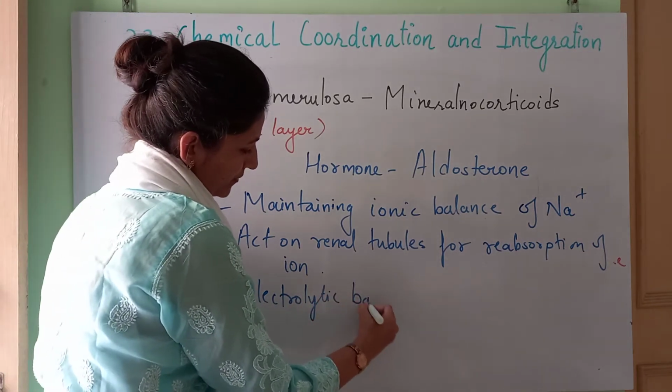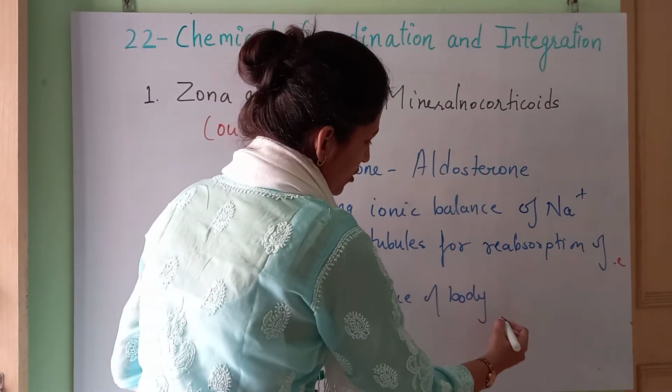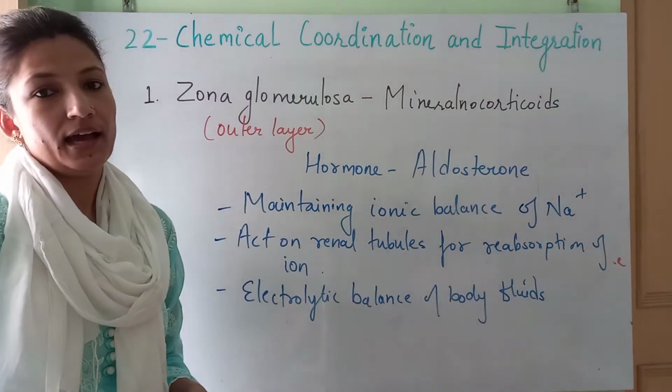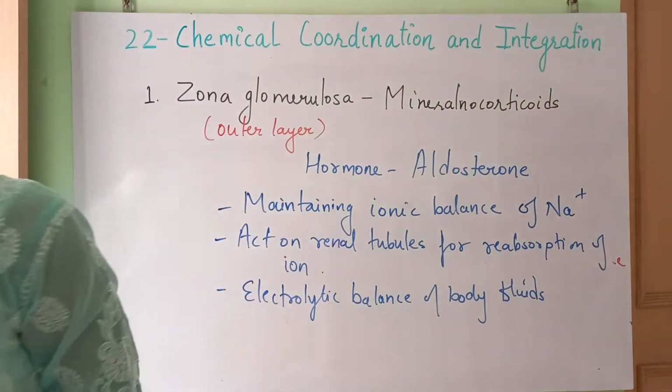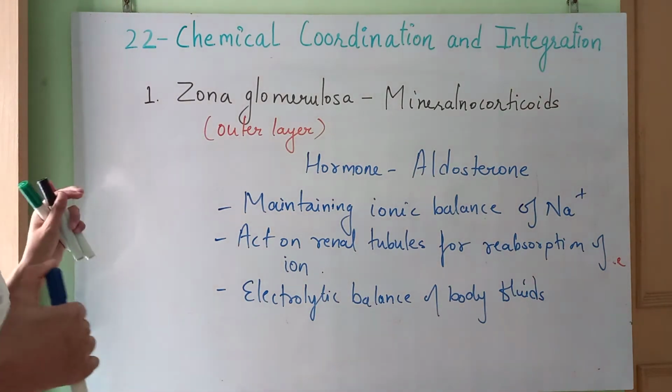Electrolytic balance of body fluids is also maintained by aldosterone. And one term is given to this particular hormone, and that is the salt retaining hormone.